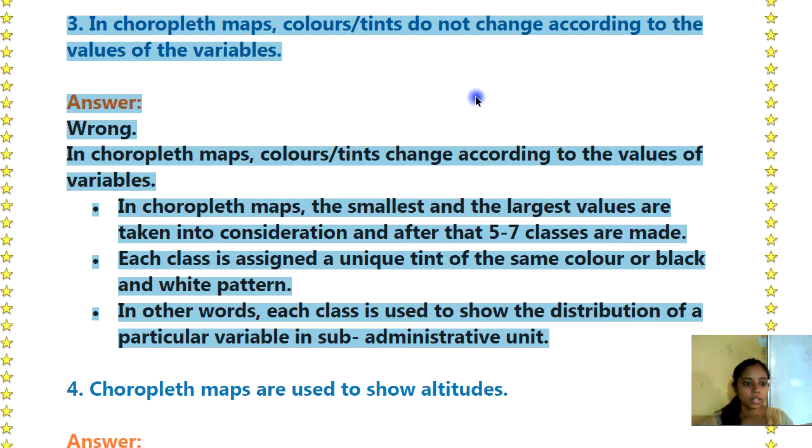Answer आहे wrong. In choropleth maps, colors or tints change according to the values of variables. In choropleth maps, the smallest and the largest value are taken into consideration, and after that 5 to 7 classes are made. Each class is assigned a unique tint of the same color or black and white pattern. In other words, each class is used to show the distribution of a particular variable in sub-administrative unit.